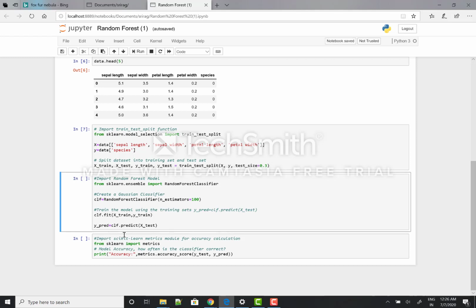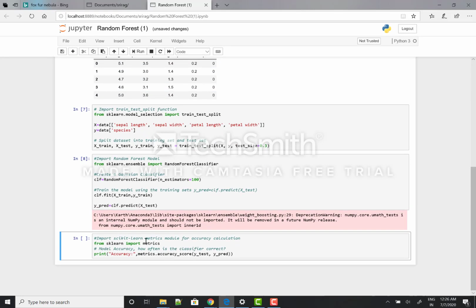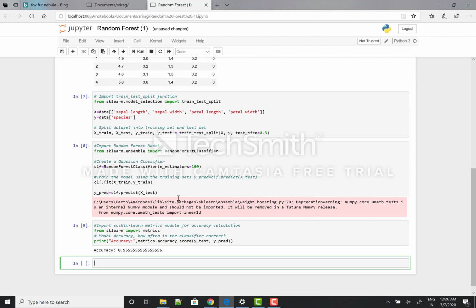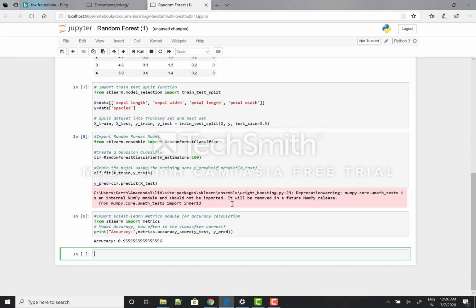Then I'll predict the values. So it's predicted, and now let's see the accuracy score. Here you go. We can see that the accuracy is 0.9555, which is about 95% accuracy. So this is how random forest is built and the accuracy is checked.